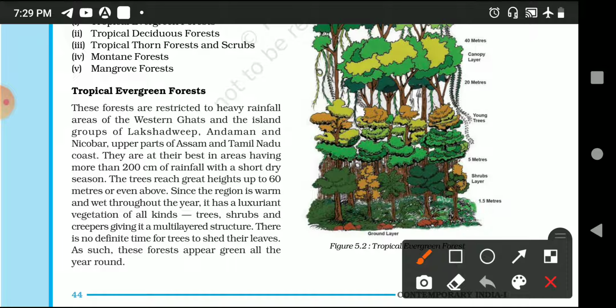Second is trees shed their leaves at different times of the year. Not generally, they do not shed all their leaves because this is evergreen. Third is height of the trees is more than 60 meters.